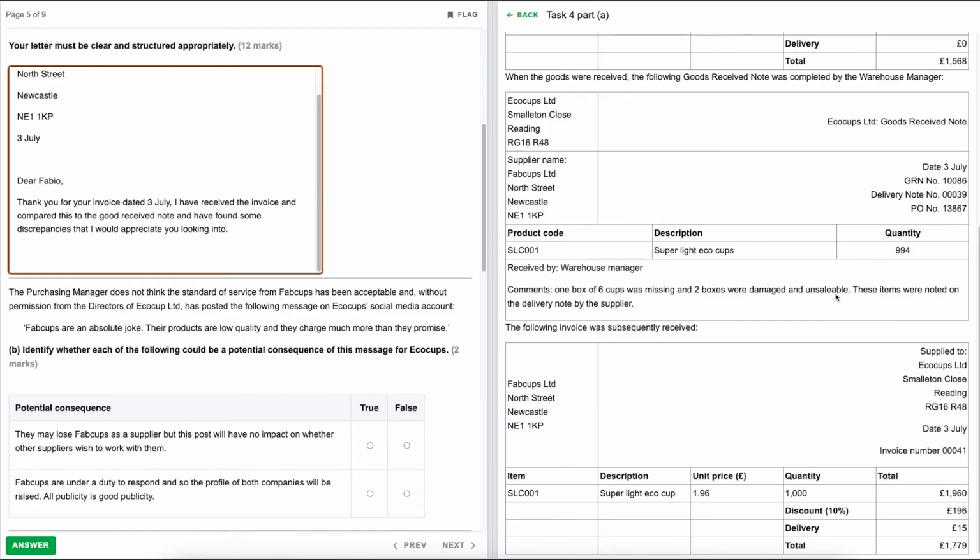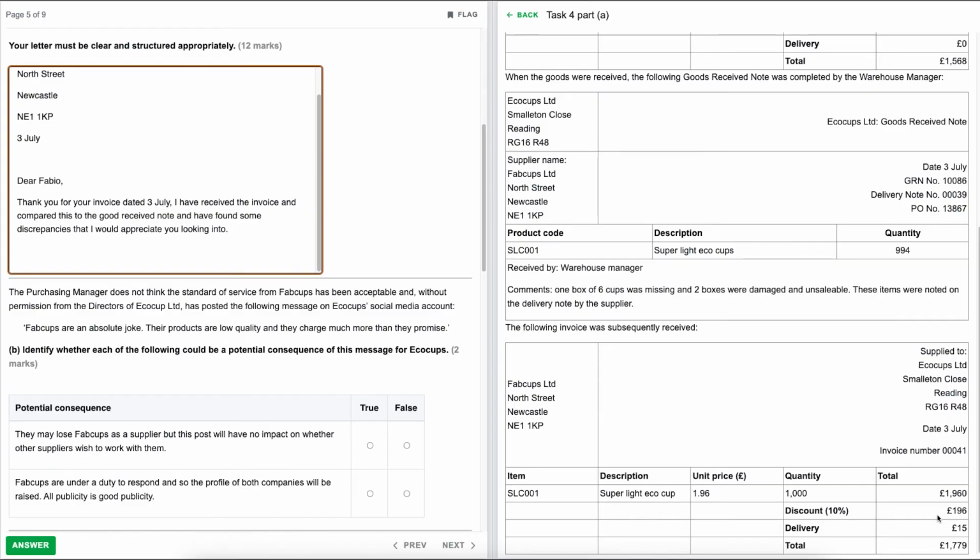So we've got so far that the quantity isn't correct and that we've got some damaged items that have been received. Let's have a look at the invoice and make sure everything adds up. We've got a discount of 10%, which was agreed. However, we agreed this is a prompt payment discount, so that should be put on the bottom of the invoice, not included within the invoice. The actual agreed trade discount, which is what should be recorded here, was supposed to be 20%, not 10%. So we'd also need to raise that as well.